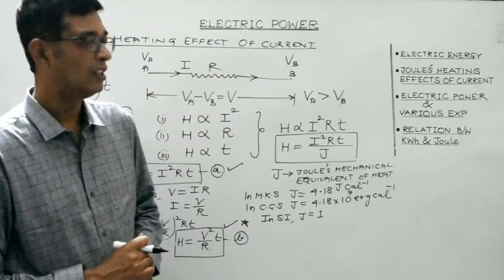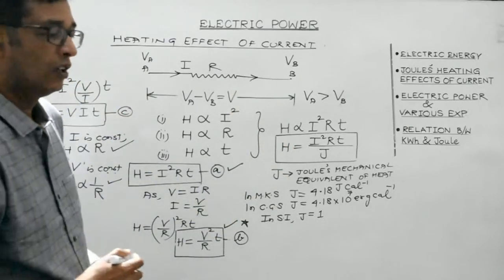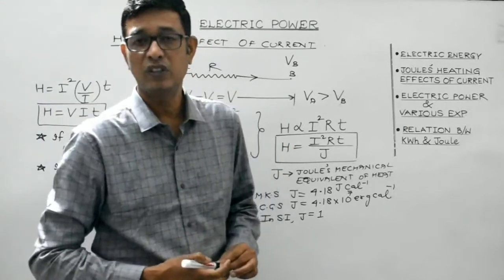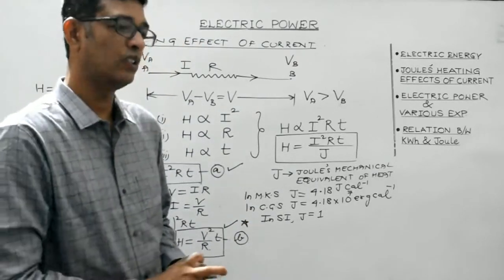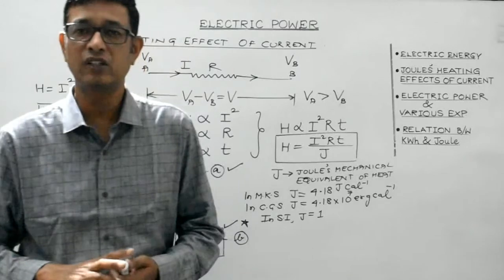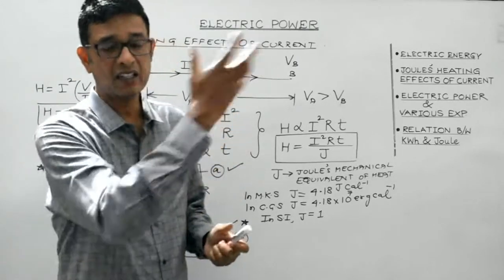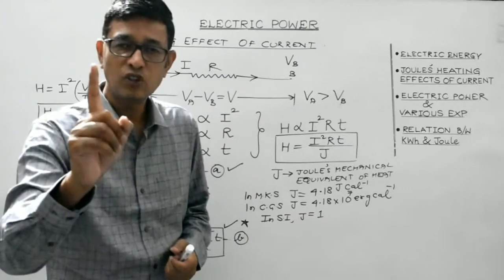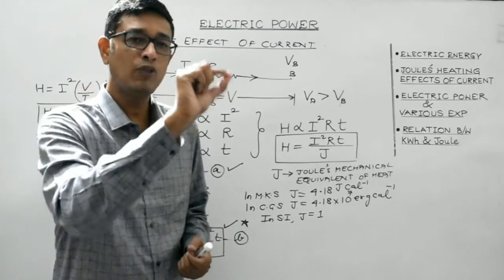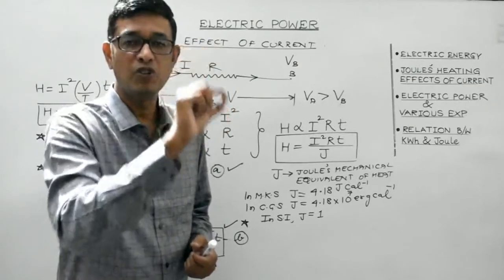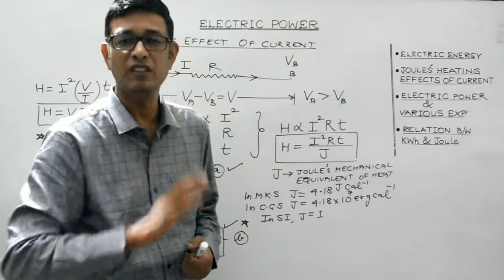Clear, students? So we'll have a mathematical verification of this as well, right? So there is a qualitative study as well, right? Why is heat produced? Why is it so? Now look, students, let me theoretically try to explain it. We are aware that inside a conductor the electrons act as charge carriers. The positive ions keep on vibrating about their mean position. They are immobile. Only the electrons drift about here and there randomly, right?